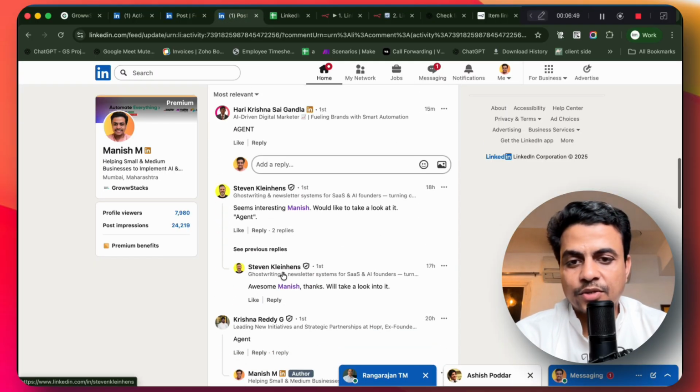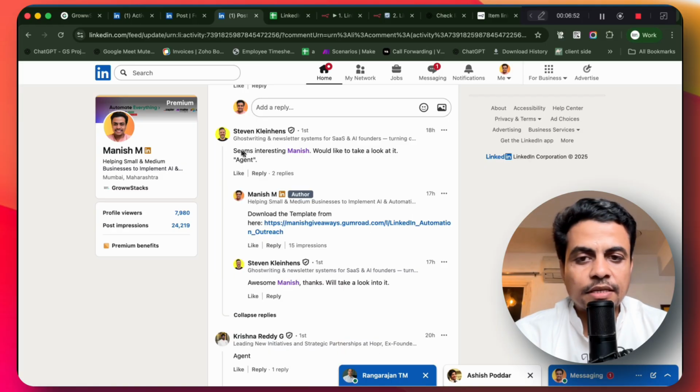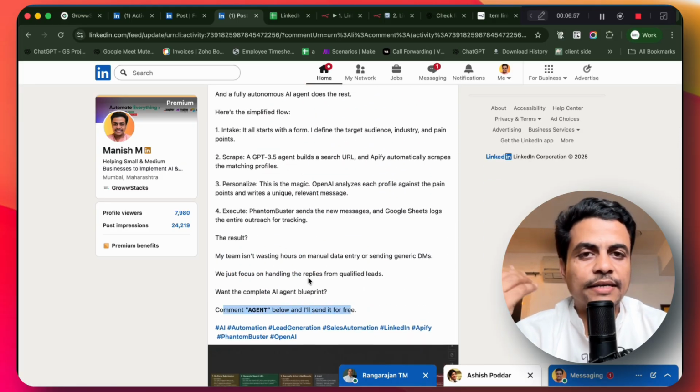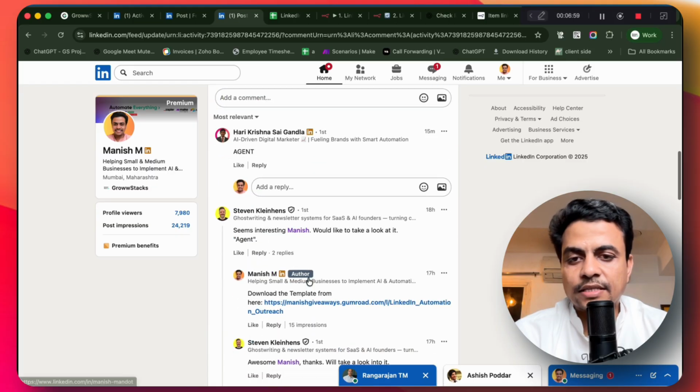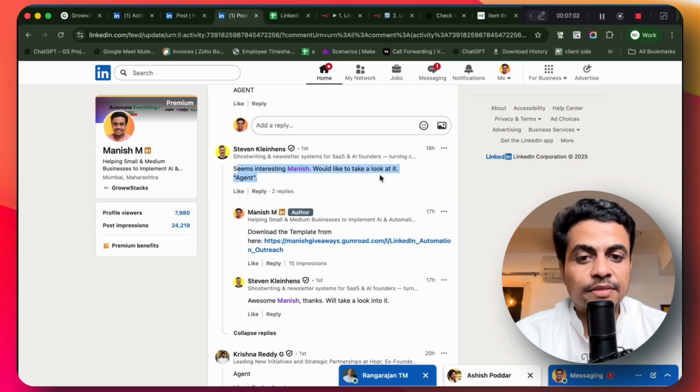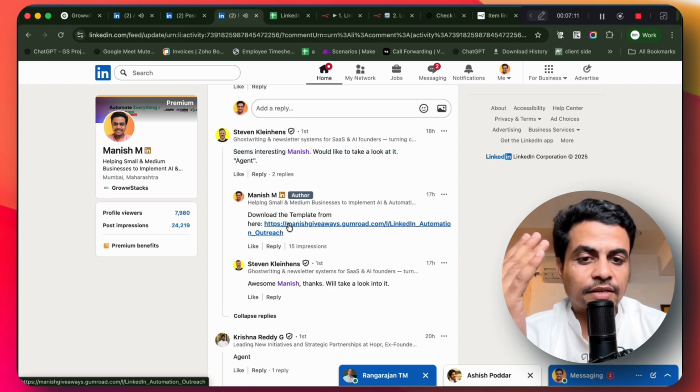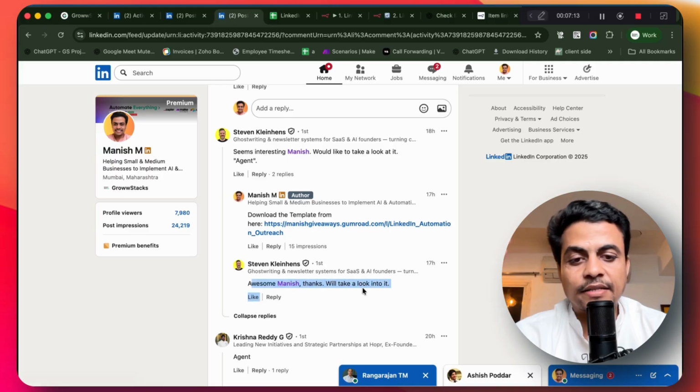By the way, let me quickly show you how a reply looks. So for example, see here, I asked people to reply agent on this particular post so I can give them the resources. In this case, this person replied, it says, seems interesting, Manish, would like to take a look at agent and so on. And then it automatically ran through. It says, download the tablet from here, which is Manish giveawaycombro.com. And then the other person replied, awesome, thanks Manish, we'll take a look into it.